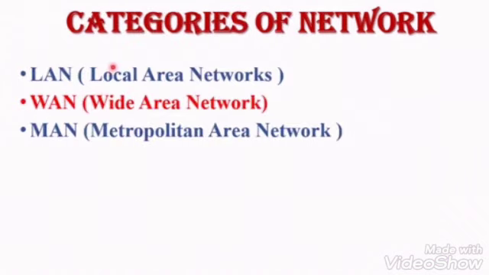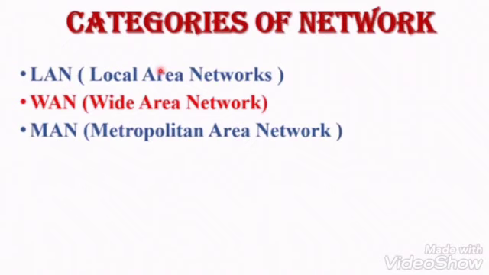Okay, so the next topic is categories of network. There are three types of network: LAN, local area network; WAN, wide area network; and the last one, MAN, metropolitan area network. Here I will give a brief introduction of these topics. The first, local area network. It is a very small network. It covers only a small geographical area, limited to a few kilometers only. Examples of a local area network are networks connected within schools, offices, buildings, etc.